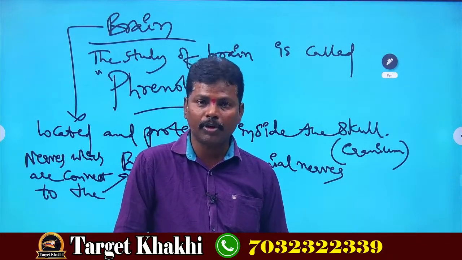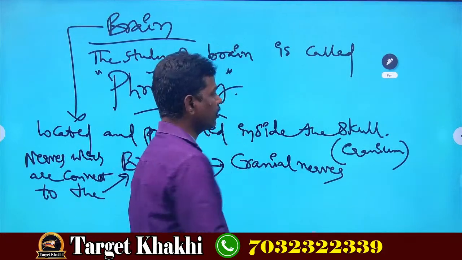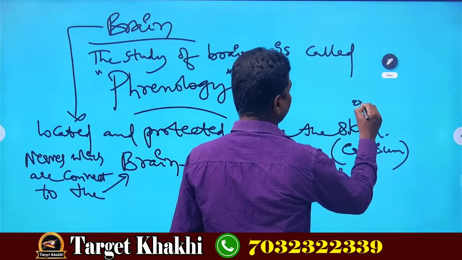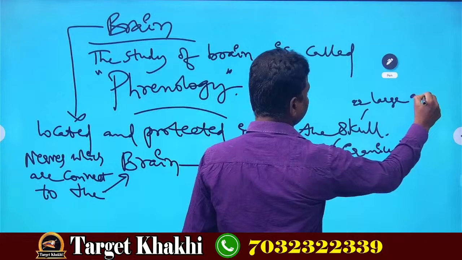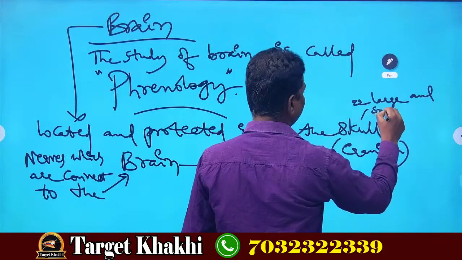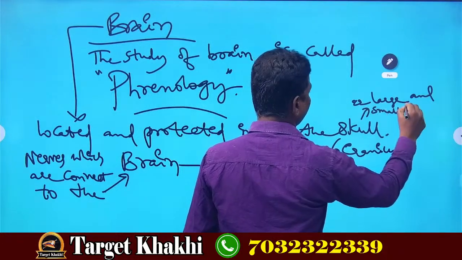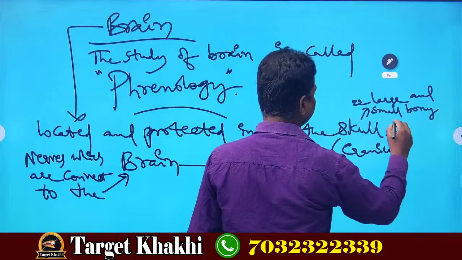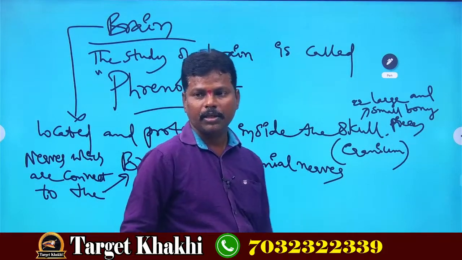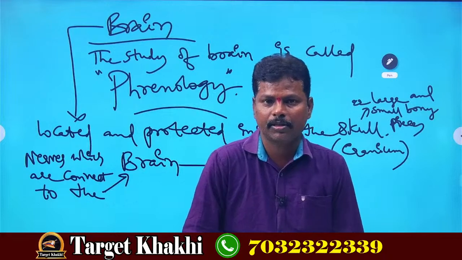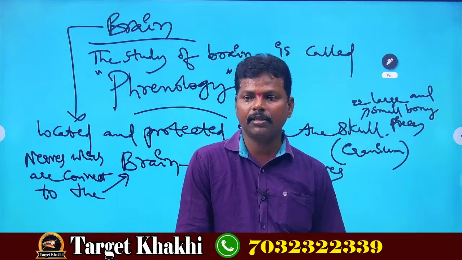It is a hard bony structure made up of 22 large and small bony pieces. That is called the skull.